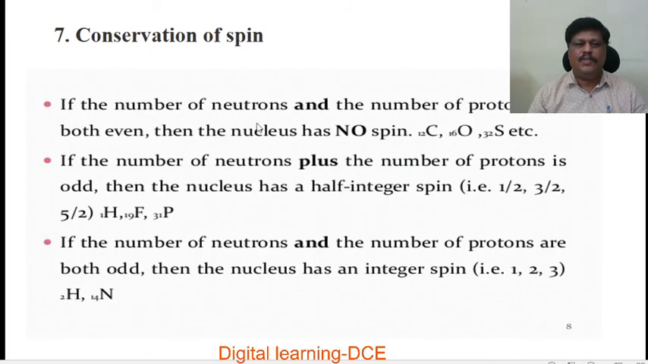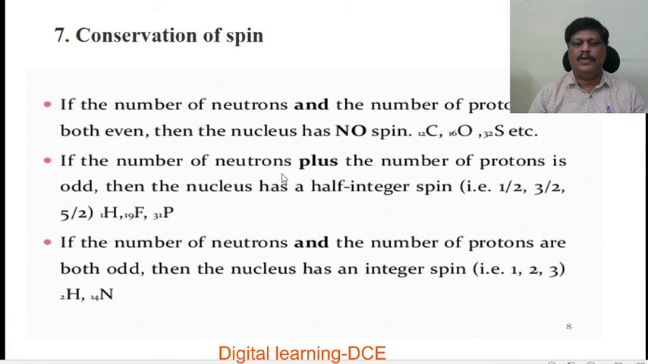If the number of neutrons and the number of protons are both even, then the nucleus has no spin. For example, carbon 12, oxygen 16, sulfur 32, etc. have zero spin, when neutrons and protons are both even.